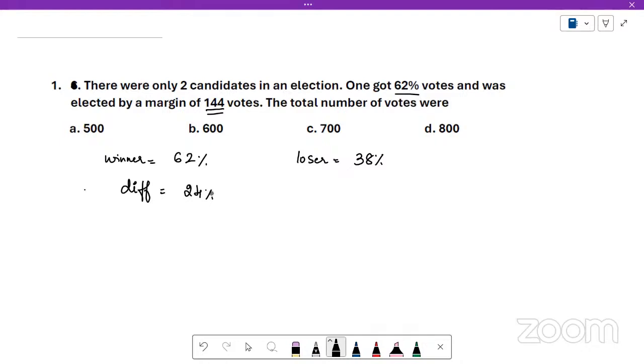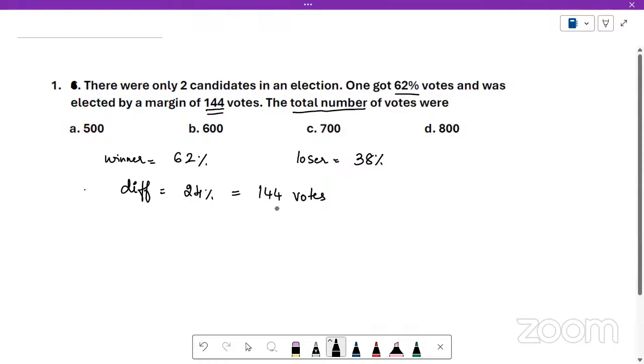The difference between these two is 24%, and this 24% is 144 votes. Understood? So the winner has got 144 votes more than the loser. The percentage difference is 24%, and that is equal to 144. You need to find out the total number of votes.